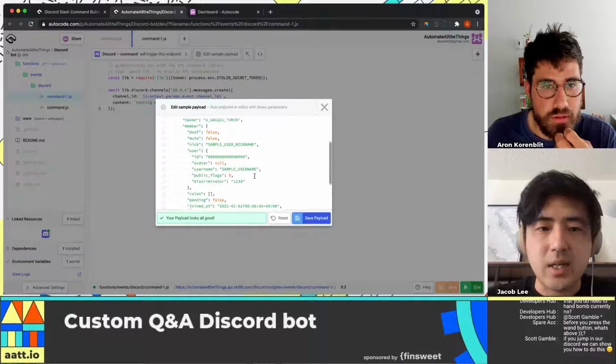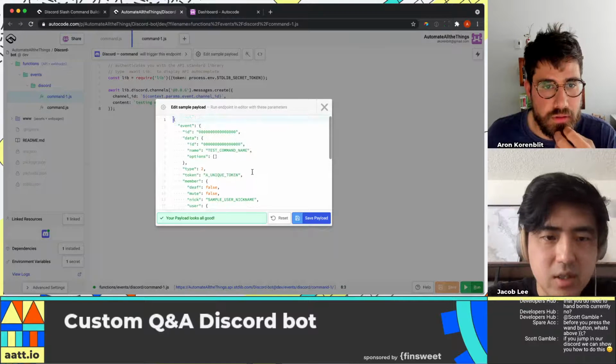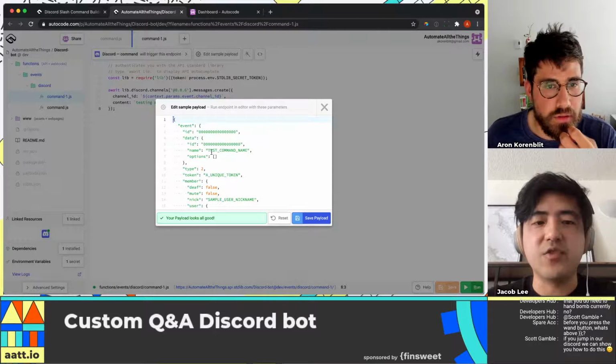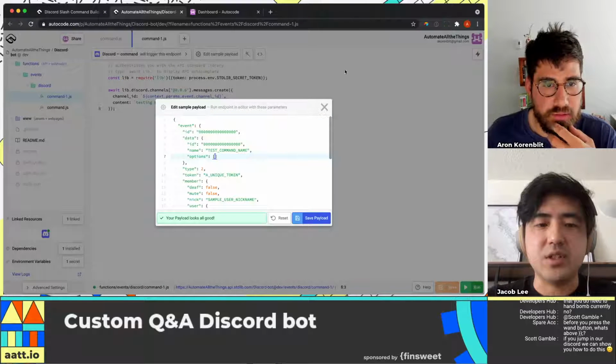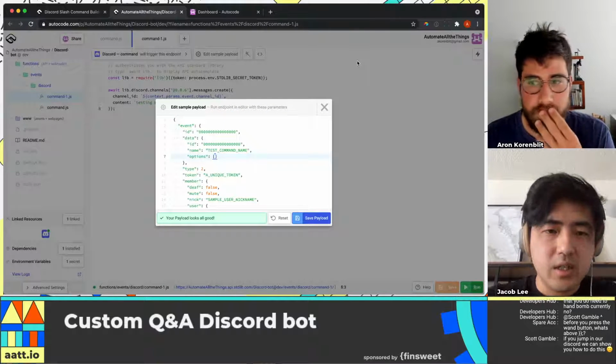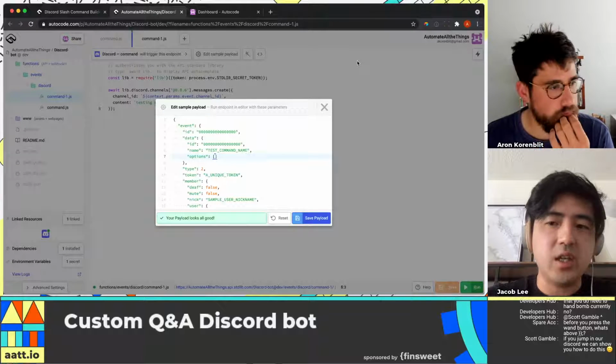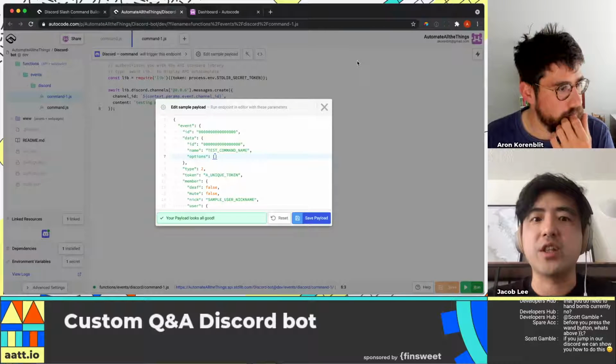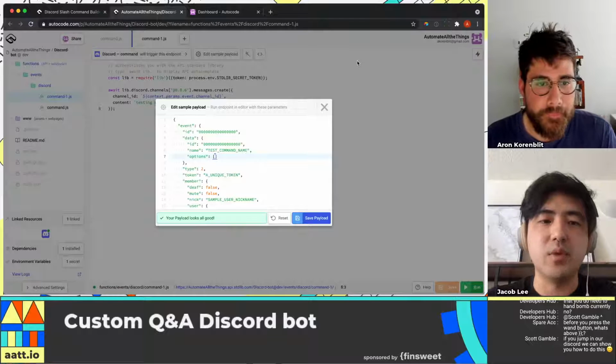And at the very top, there's an options field in data. Data options. That's basically where the value of the question that we enter from Discord is going to be.